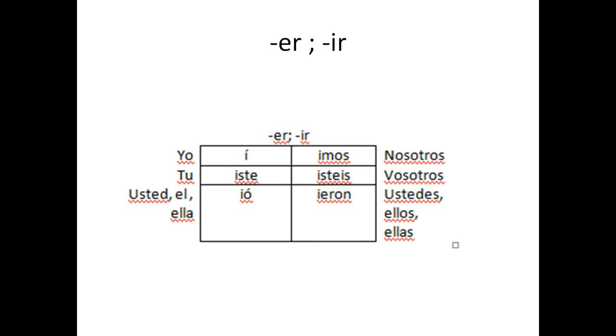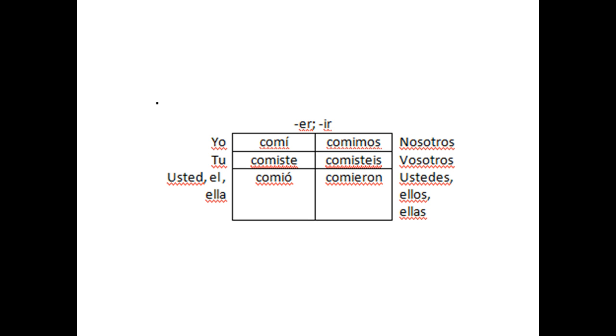For ER and IR verbs, we have the same endings. We have í, with an accent, iste, ió, imos, isteis, and ieron. So if we take the verb comer, to eat, it would be yo comí, tú comiste, usted, él, ella comió, nosotros comimos, vosotros comisteis, ellos, ellas, and ustedes comieron.